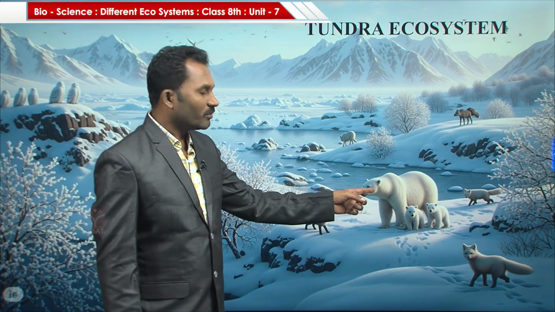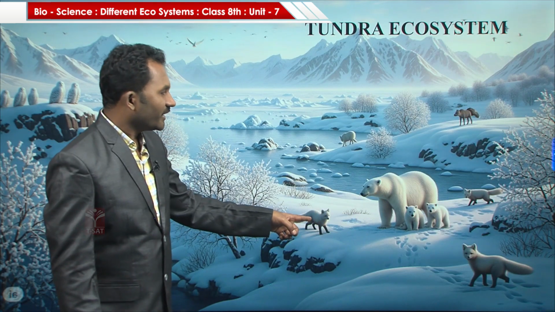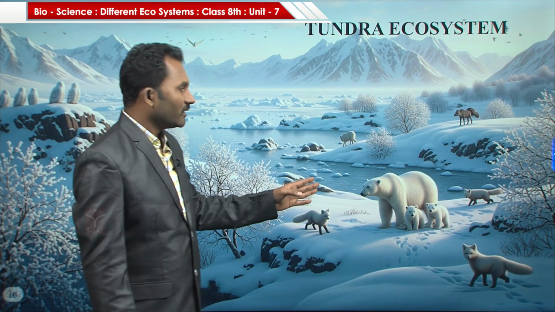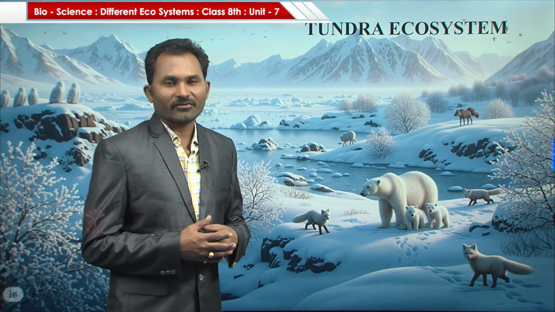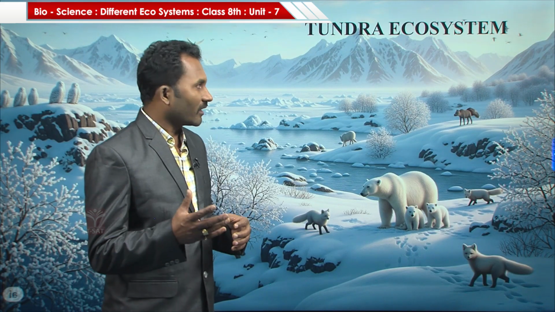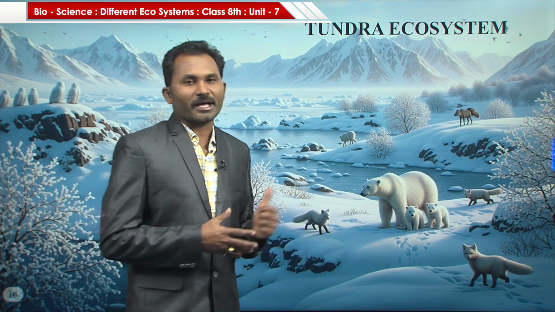Here you can see polar bears and arctic fox, and you can see penguins, seals, seal fishes present in the tundra ecosystem.